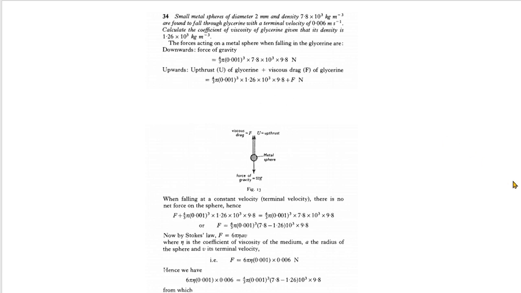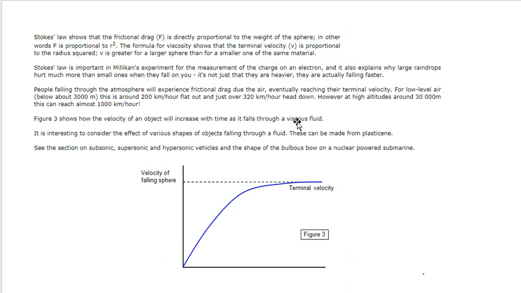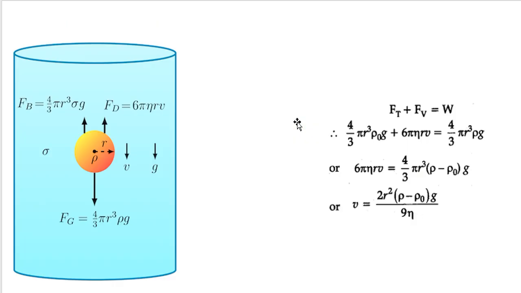An upward force, we have to consider the figure. Previously we started with a figure, and the figure is again here.